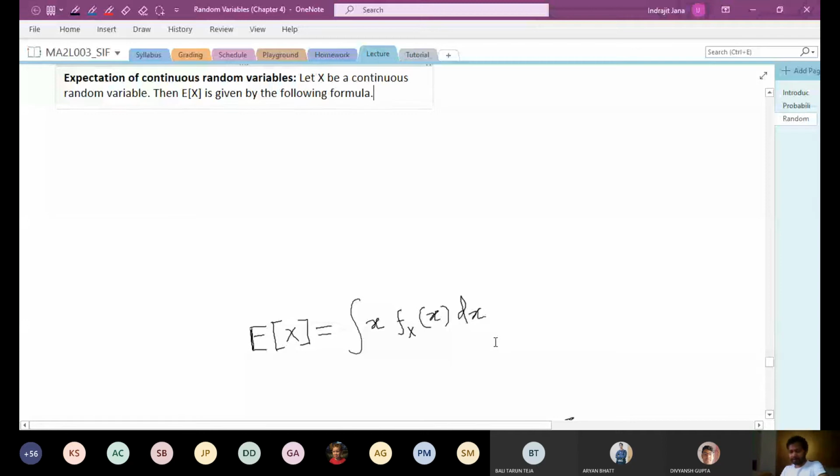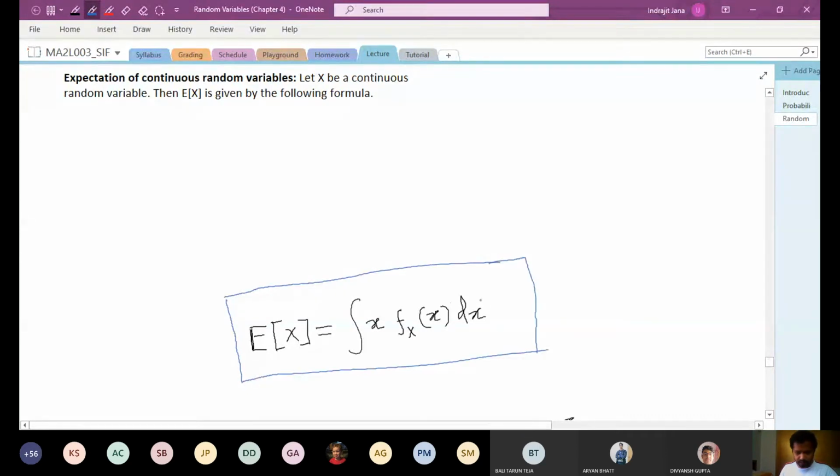So let me highlight this. This is the expectation formula for a continuous random variable, and this part is the PDF. This is very similar to the discrete case. If you understand the discrete case, the continuous case is just some translation.